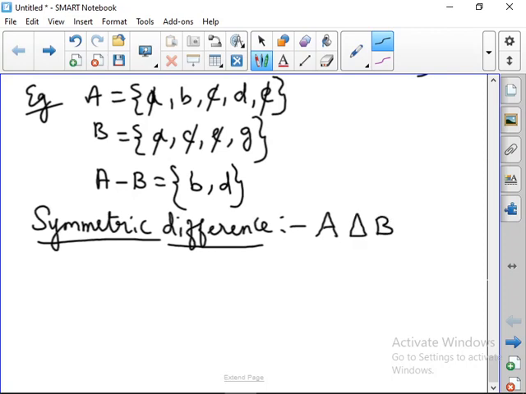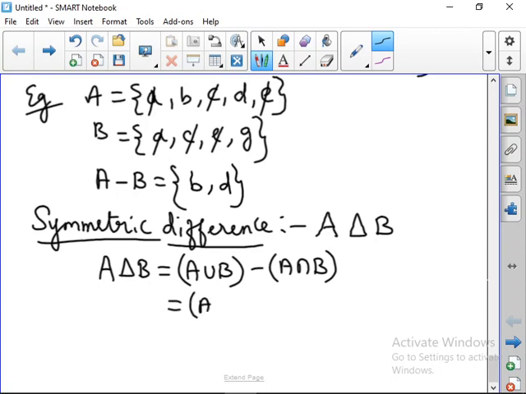A symmetric to B can be written using the two formulas: A union B minus A intersection B. Or otherwise A minus B union B minus A. So this gives the answer for A symmetric to B. Okay. So both the formulas can be applied for A symmetric to B.